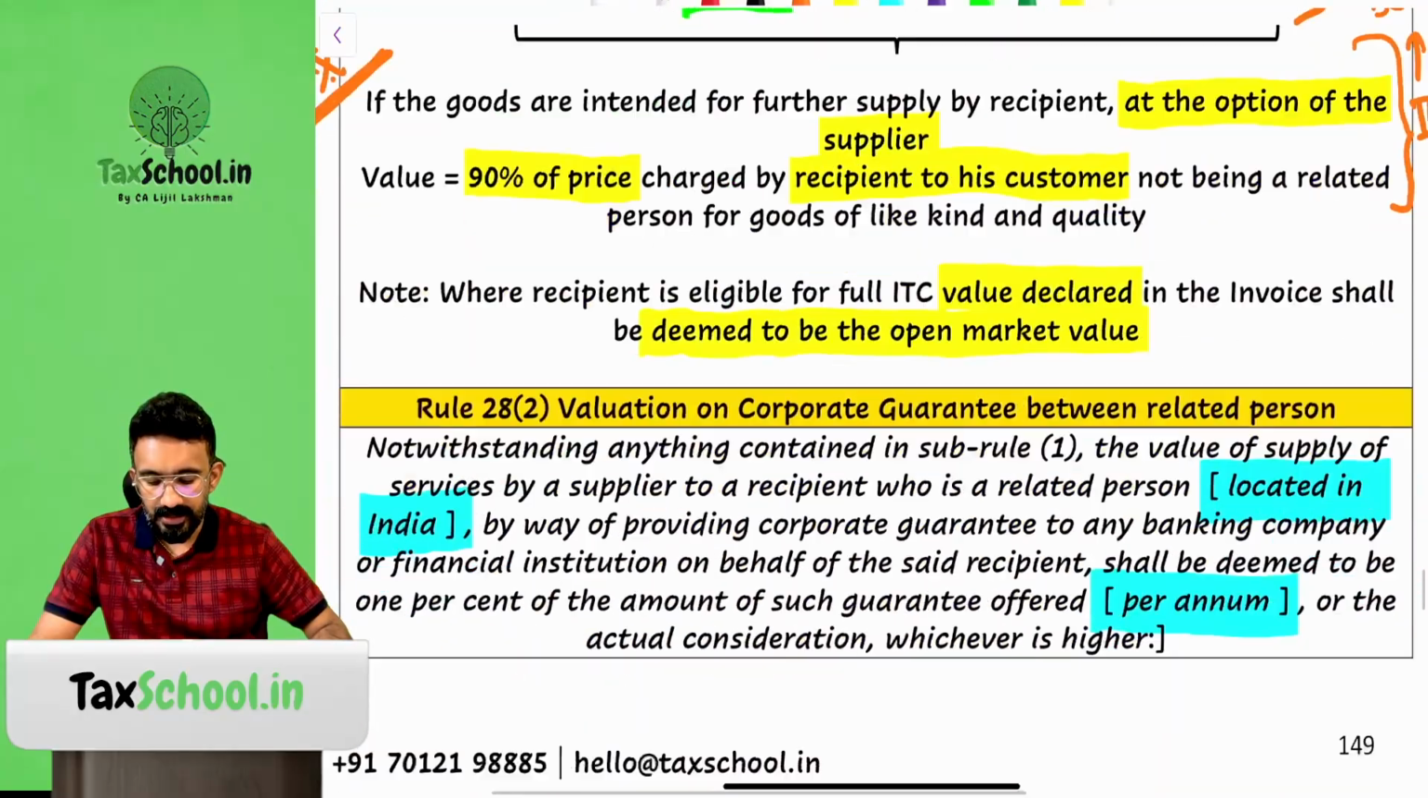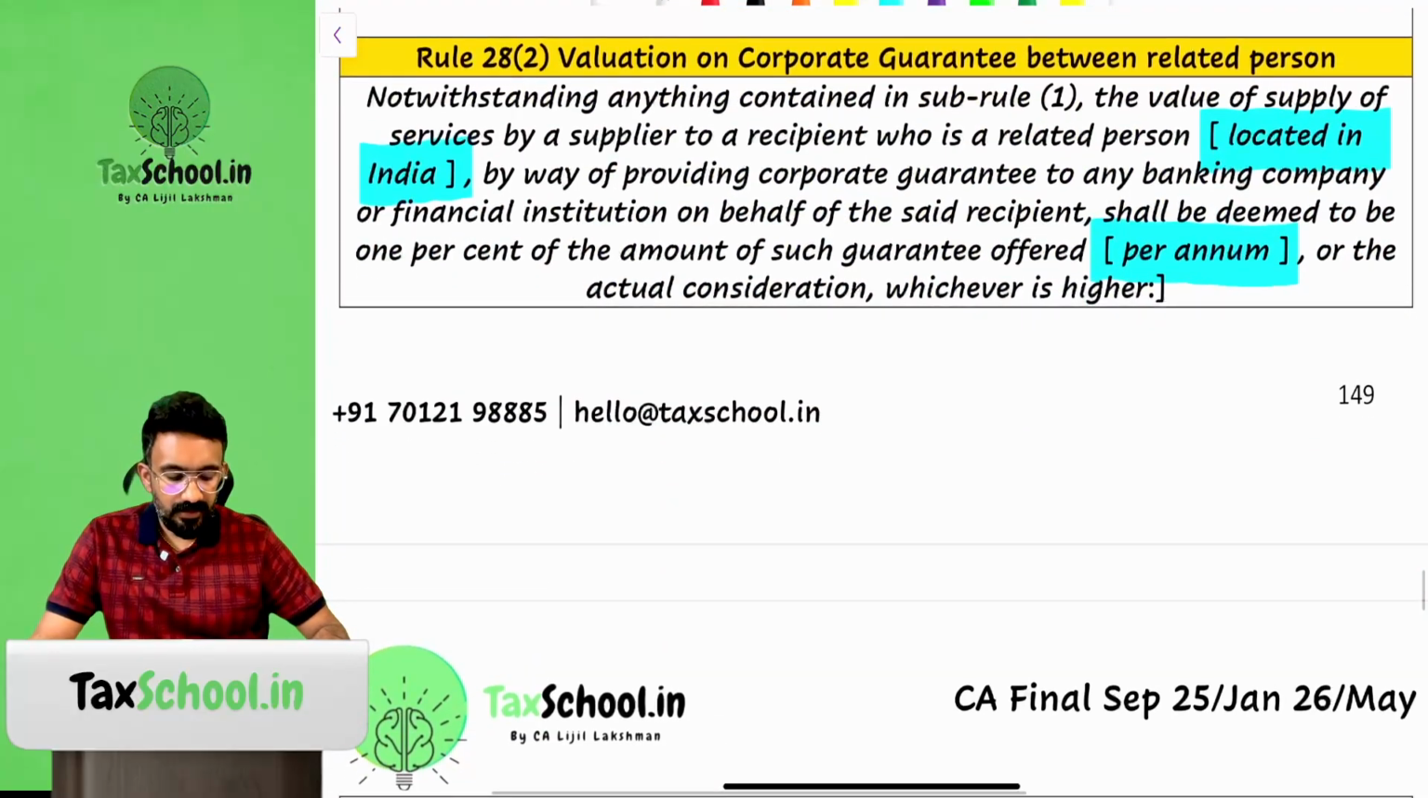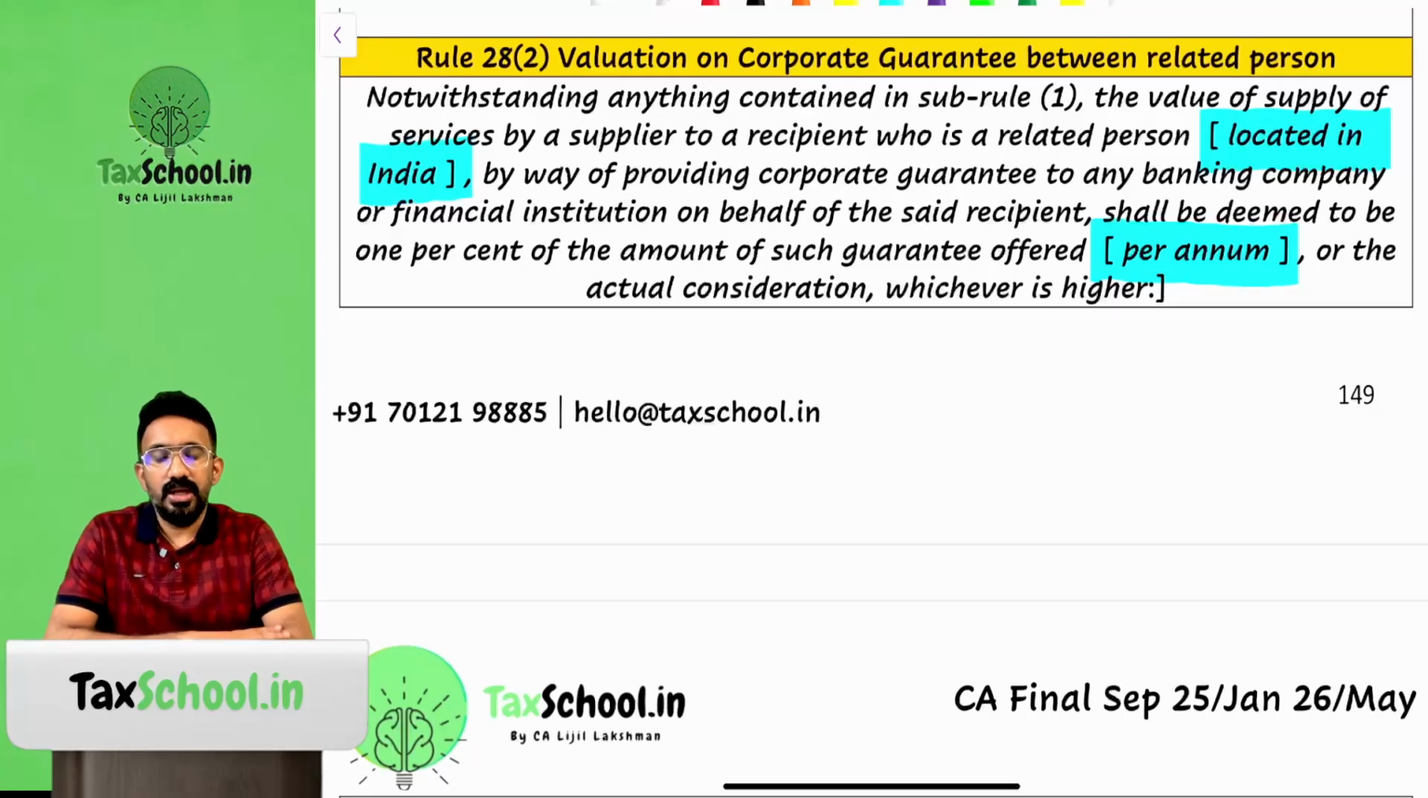For that, they've inserted an additional sub rule under Rule 28 just to cater to corporate guarantee. If you go back to page 149, you would find this. Notwithstanding anything contained in sub rule 1, the value of supply of service by a supplier to a recipient who is a related person located in India, by way of providing corporate guarantee to any banking company or financial institution on behalf of the said recipient, shall be deemed to be 1% of the amount of such guarantee offered per annum or the actual consideration, whichever is higher.